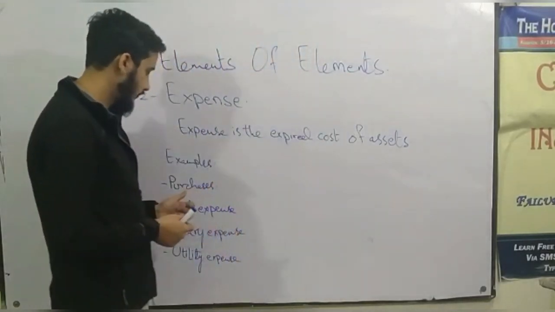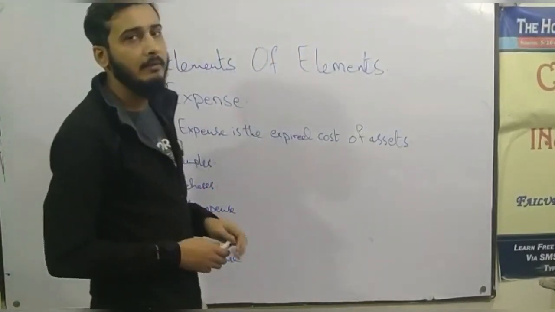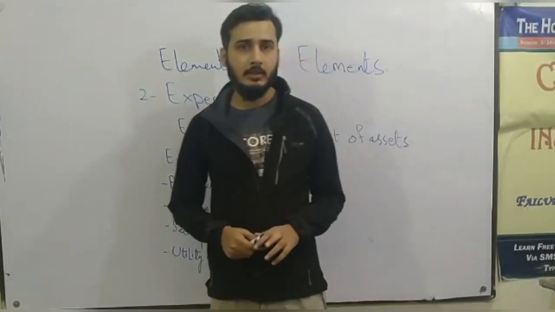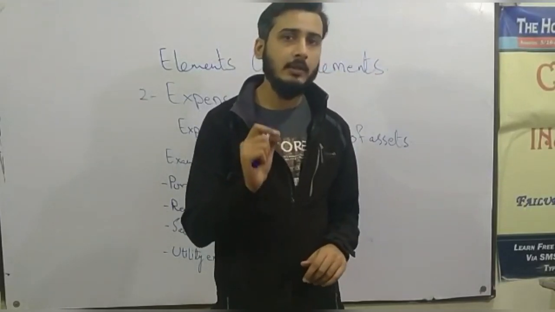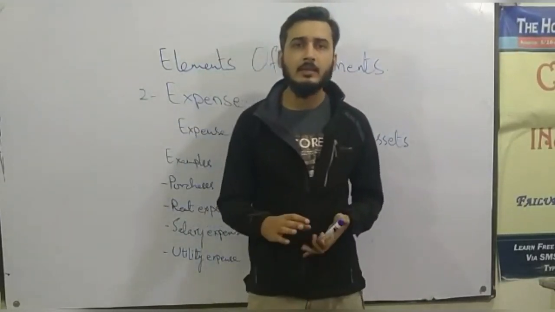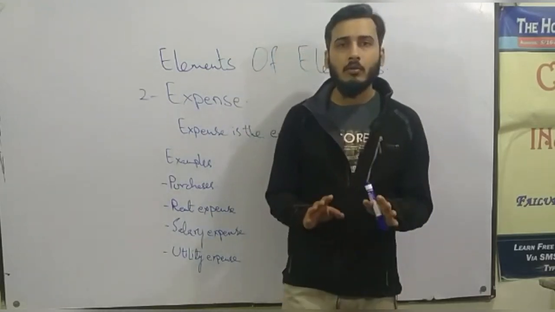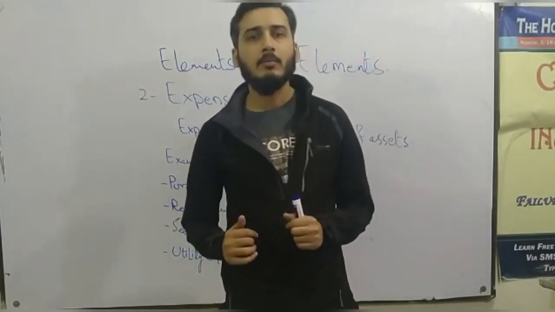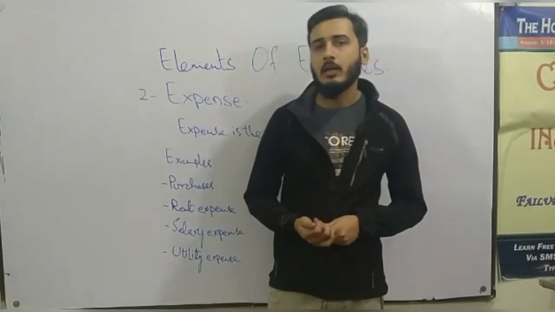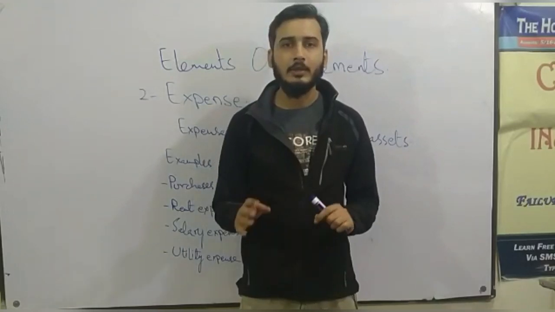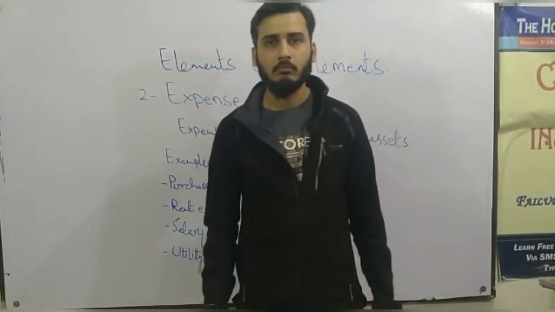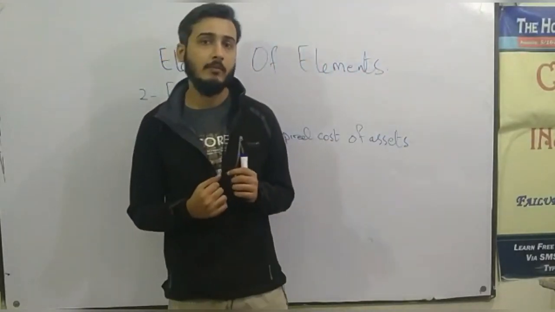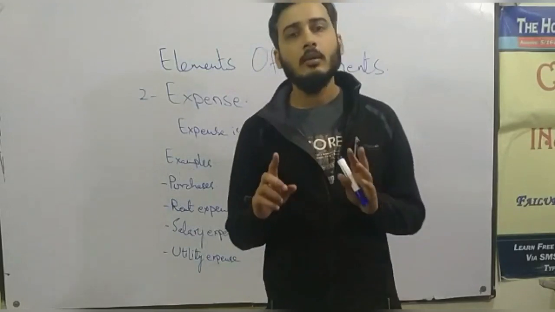So, for example, on number 1, I have purchases. Purchases is a title which is used for purchasing the merchandise only. Rest of the assets shall be written by their own name. If I'm purchasing the machinery and machinery is not my merchandise, so that shall not be written as purchases. It shall be written by its own name. But if I'm purchasing any of the thing which is main business of my company, then it shall be classified as purchases.